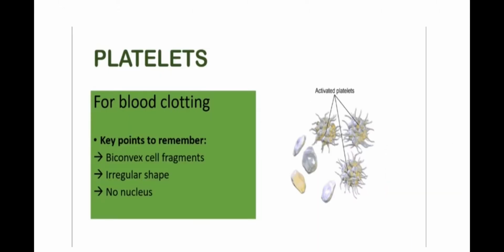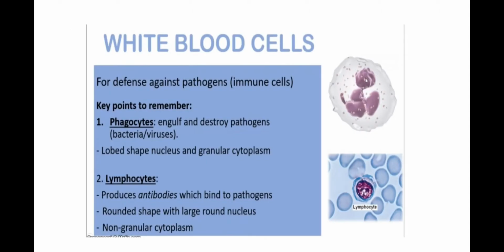Now platelets. They are used for blood clotting. Important points: biconvex cell fragments, irregular shape and having no nucleus. White blood cells, they are used for defense against pathogens. Immune cells.